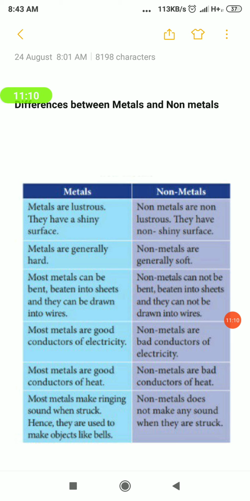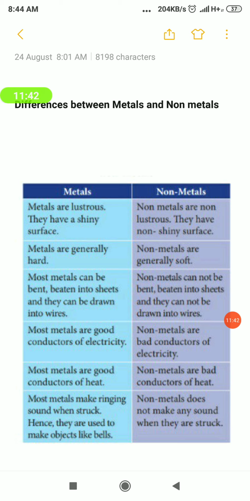Then metals are good conductors of electricity, whereas non-metals are poor conductors of electricity. Metals are good conductors of heat, non-metals are poor conductors of heat. And when metals are struck by a stick, they produce certain sounds, or we can say sonorous. Sonorous means making sound. But non-metals are non-sonorous. They won't make sound when struck with a stick. So with this the differences between metals and non-metals are over.